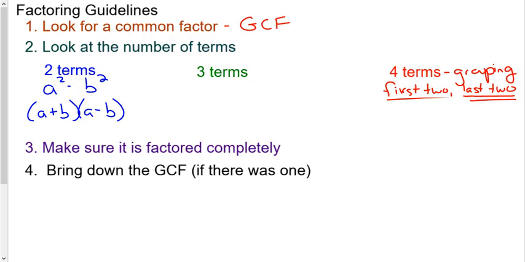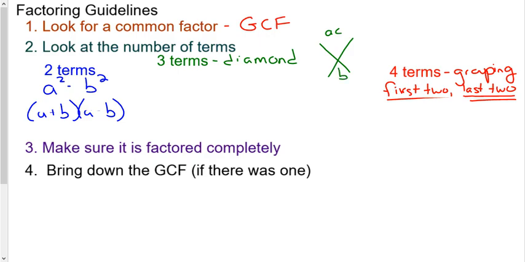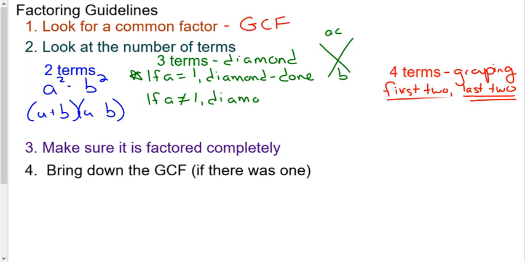All right, 3 terms. Anytime there are 3 terms, we're using a diamond. And it depends. If a is 1, it's diamond done. Well, let's put our little diamond pattern up here as review. So ac on top, b goes on bottom. So we had 2 options. We had if a equals 1, it's diamond done. That was sections 6.4 and 6.5. If it's not, we have to use diamond split.